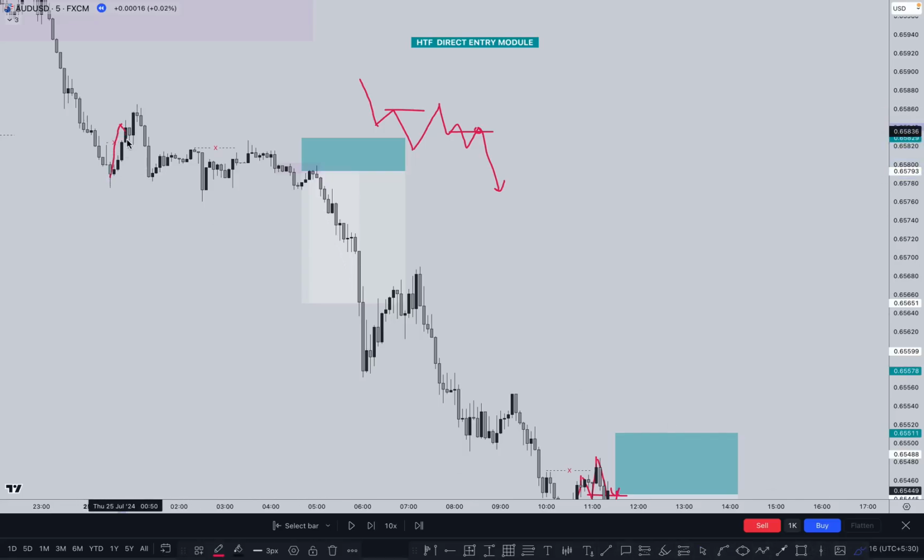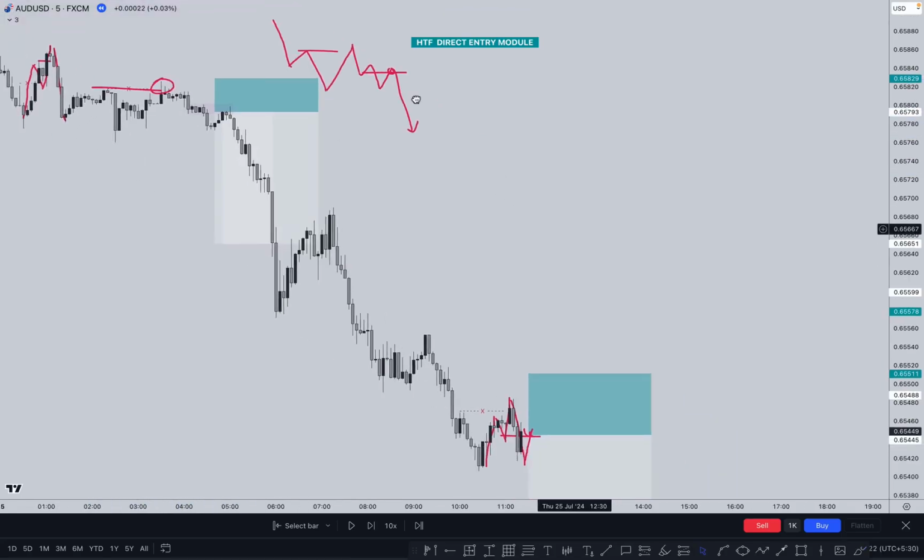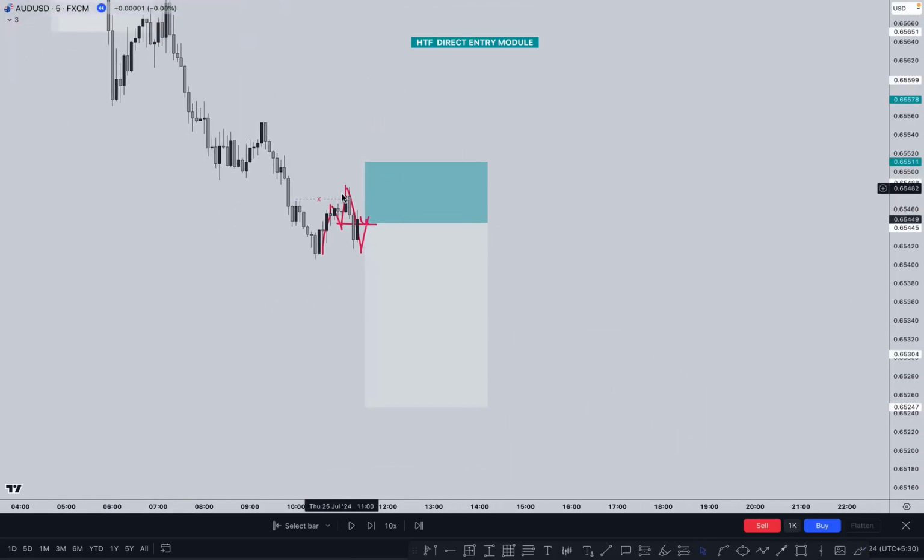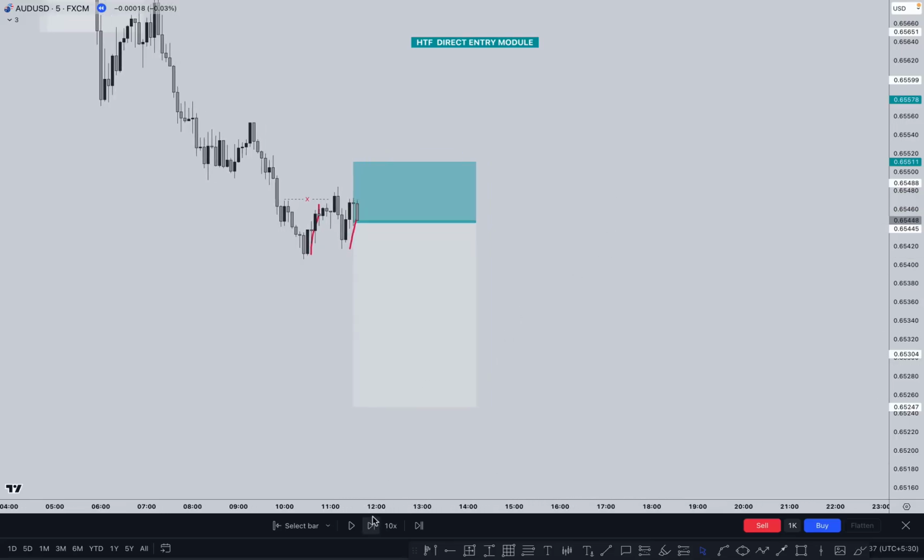This is our first pullback here, which did not break this one and just created the high. And after that it broke one, that's why we need inducement. But in this case, we can see the market just broke this low for the first time. That's why we are looking for the sell on the pullback mitigation without any inducement confirmation. So I hope you are clear on every point. Let's see what happened next after this one.